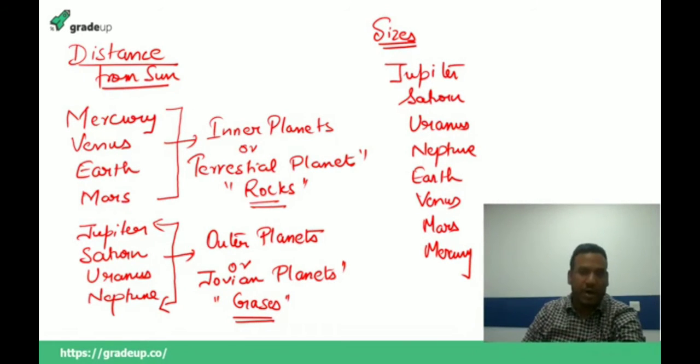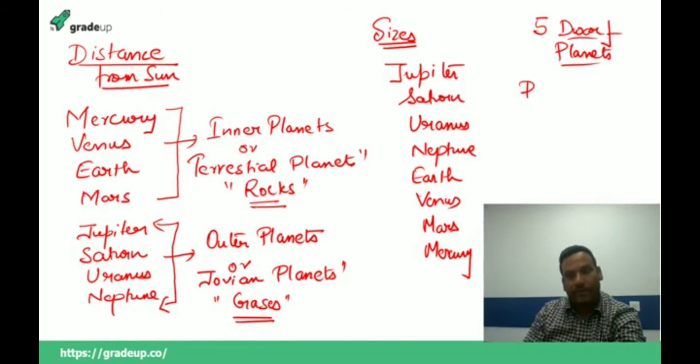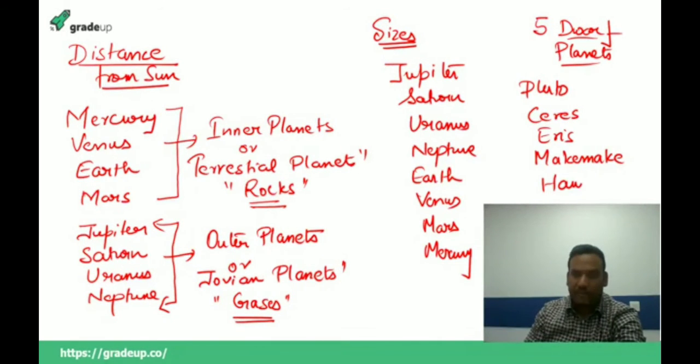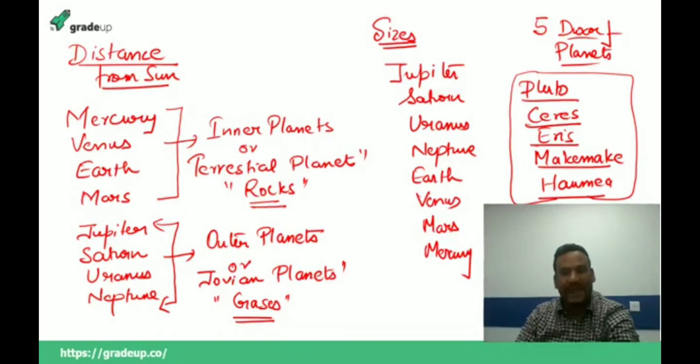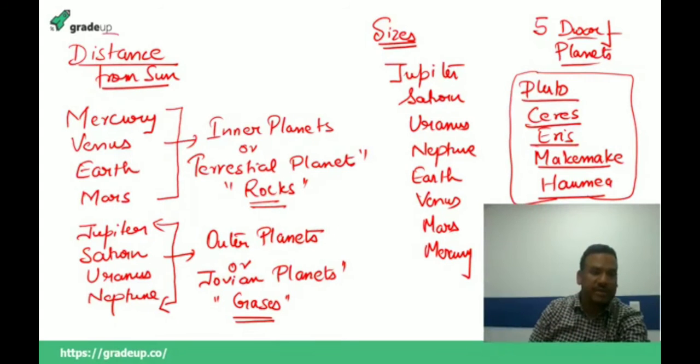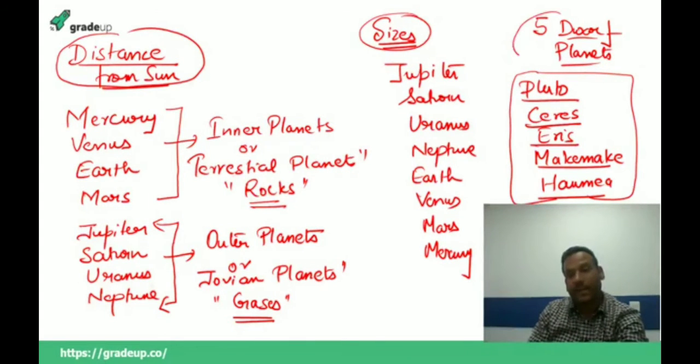Now we also have 5 dwarf planets, which means these planets are not the major planets. What are the names of the 5 dwarf planets? We have Pluto, Ceres, Eris, Makemake, and then Haumea. So Pluto, Ceres, Eris, Makemake, and Haumea are the 5 dwarf planets of the solar system. I hope it is clear to all of you. This is distance from the sun, this is on the basis of size, and these are the 5 dwarf planets.